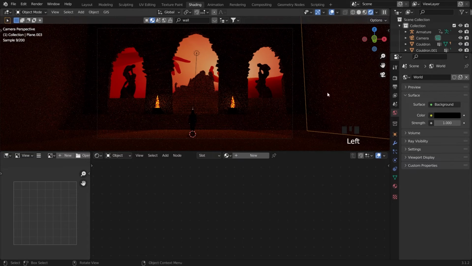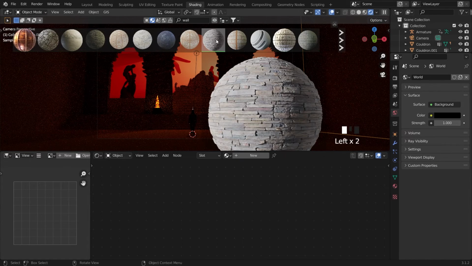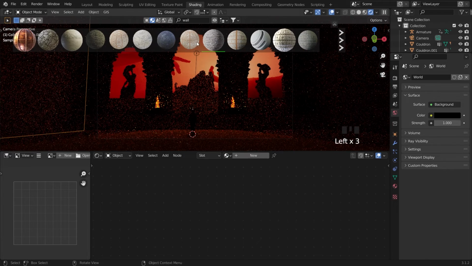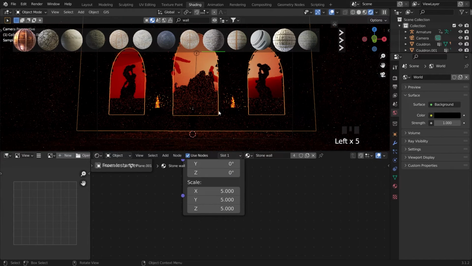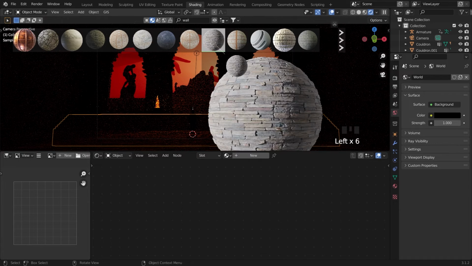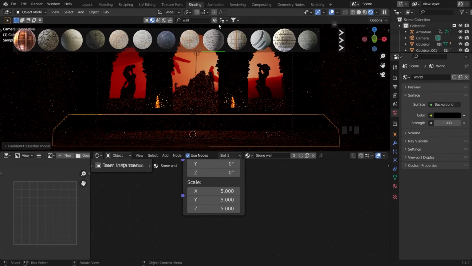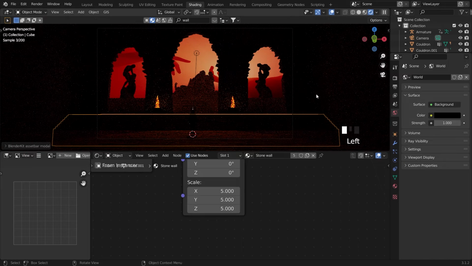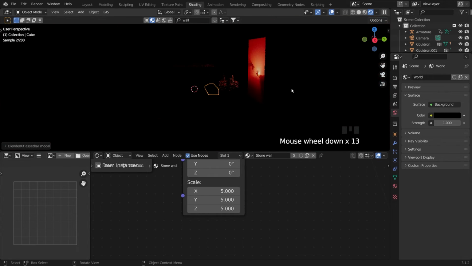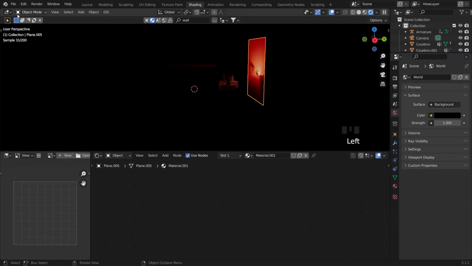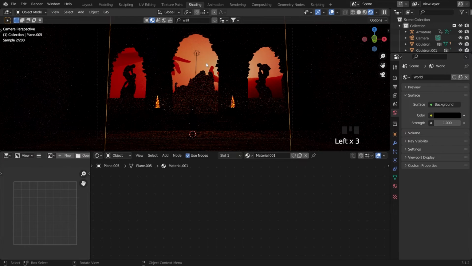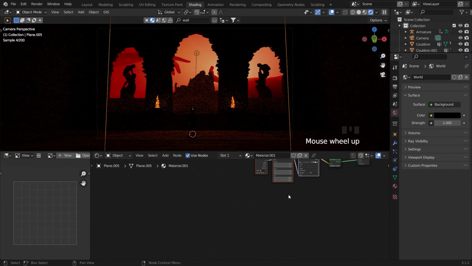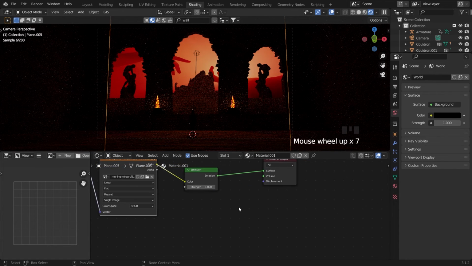And then I will add another wall. Just click and then just click. It's easy to use, right? So you can see it. It's easy to use. Wait, I think I will make it this, have some light.